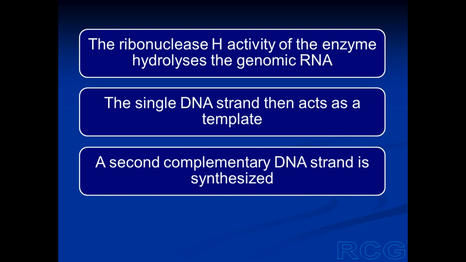Now, reverse transcriptase also possesses ribonuclease H activity. So this ribonuclease H hydrolyzes the genomic RNA of the virus. So now only the single-stranded DNA is left. Now this single-stranded DNA acts as a template, and a second complementary strand of DNA is synthesized. So now we have two strands of DNA which form a new double helix.